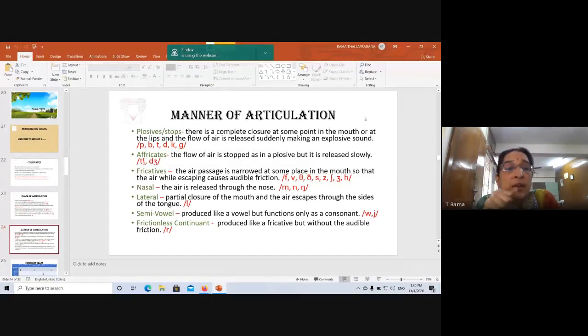So the first category under this is plosives or stops. They are called plosives or stops. Now what happens here is the air passage is completely closed at some point. It might be in the mouth or at the lips or somewhere in the throat. So there's a complete closure at some point, and then the air is released suddenly, making an explosive sound. Now, explosive sound does not mean cracker bursting, right? It is not a bomb blast or something like that, but we release it with a puff of air.